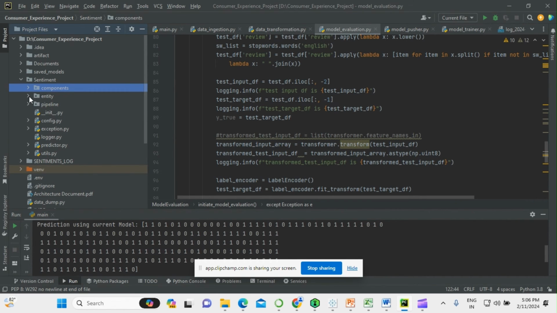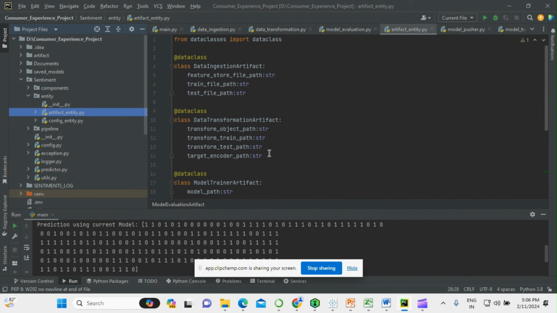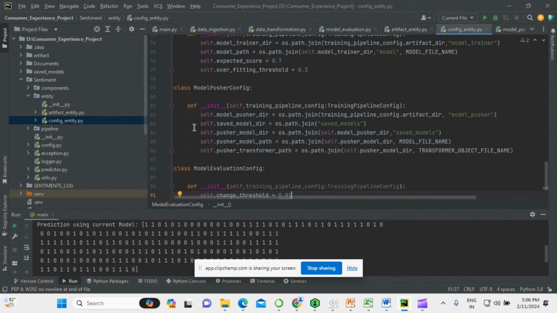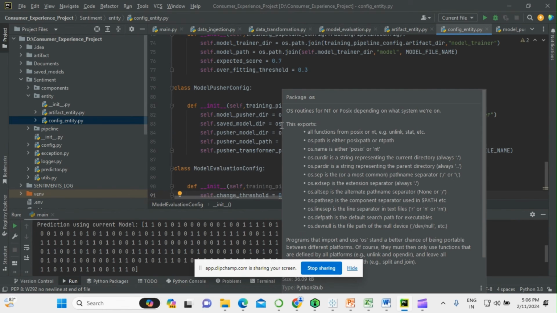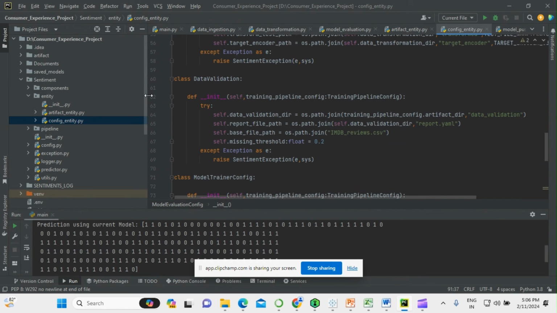Along with this, we also have artifact entity and config entity classes. The artifact entity holds the paths and variable names for all the artifacts that we have to create, and the config entity holds the paths that are created using the inputs.